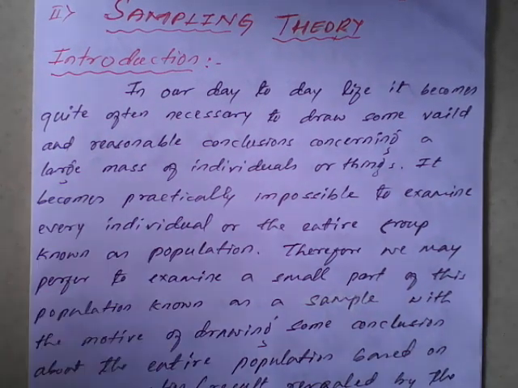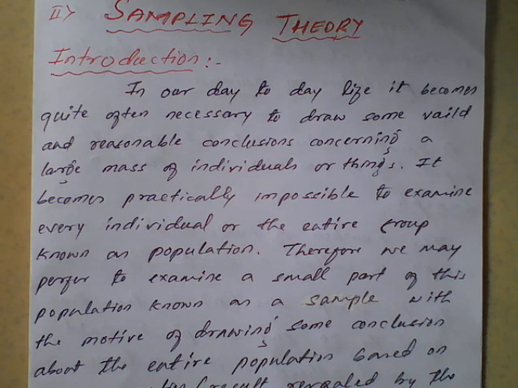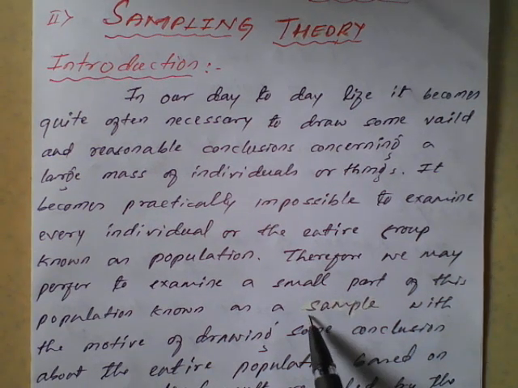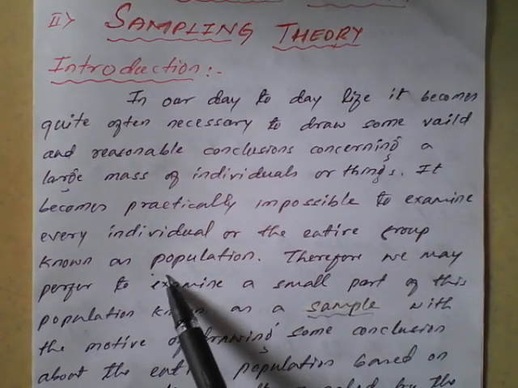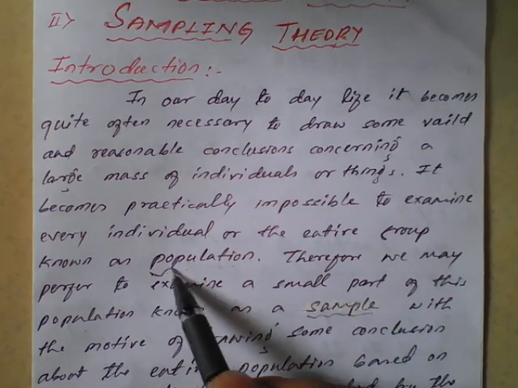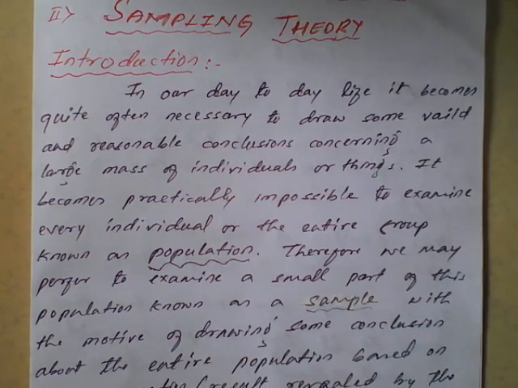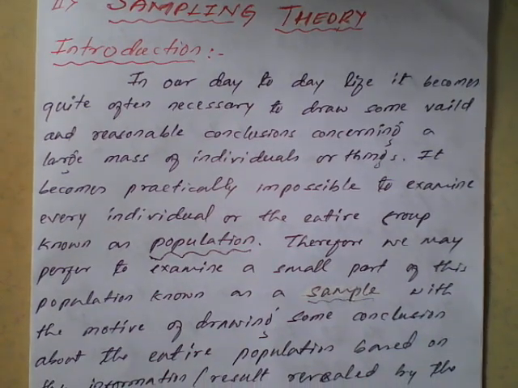Out of the 10 kg of sweet, if you take a small piece to taste, that small piece is called the sample. And that 10 kg of sweet is nothing but the population. Out of a large population, we test only a small part.